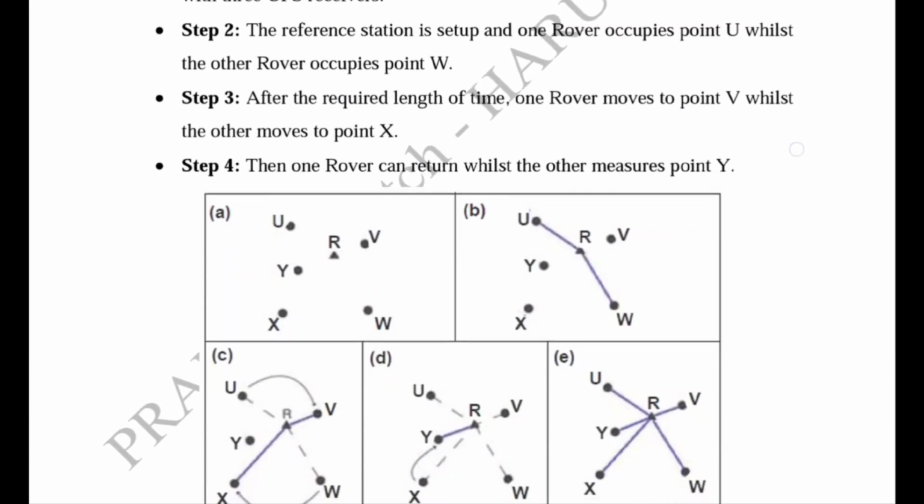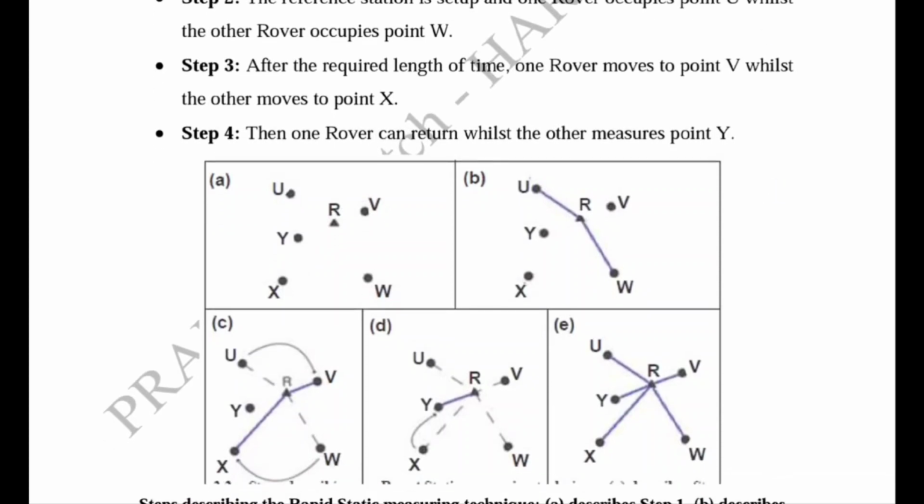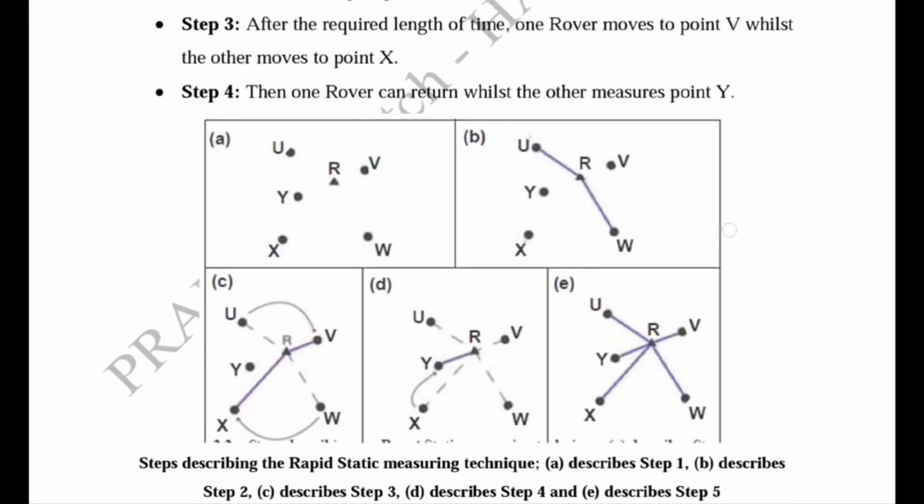And after that required length of time, one rover moves to point V and the other rover from W has to be moved to point X. So this network has to be measured. Similarly, the rover has to be moved to point Y from the point X. So this line is also measured. So the network with respect to the reference in the case of rapid static has to be performed.